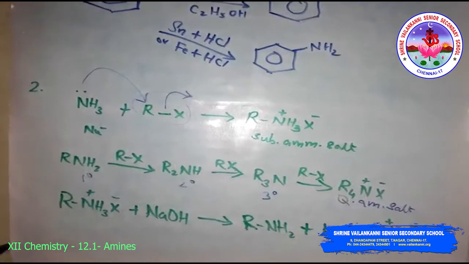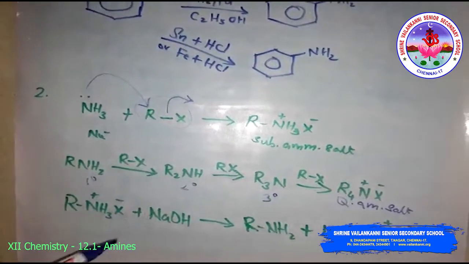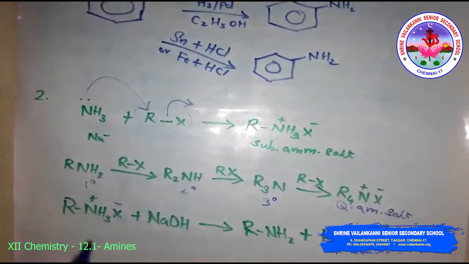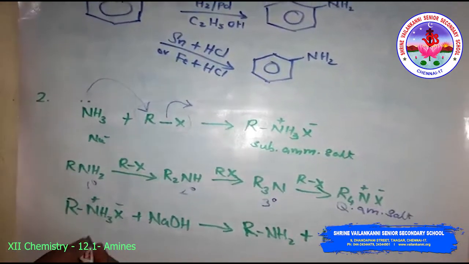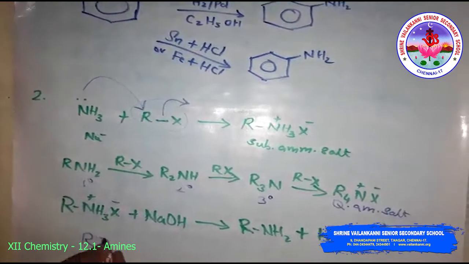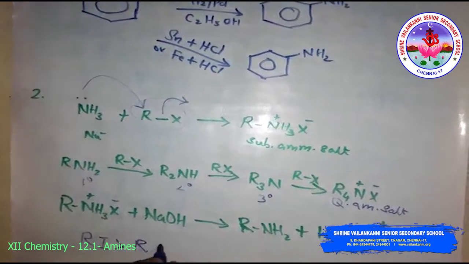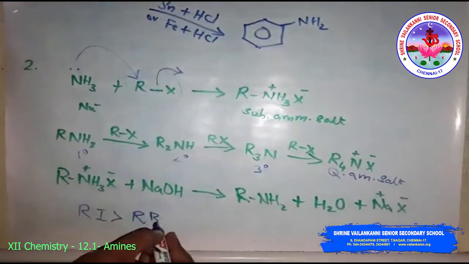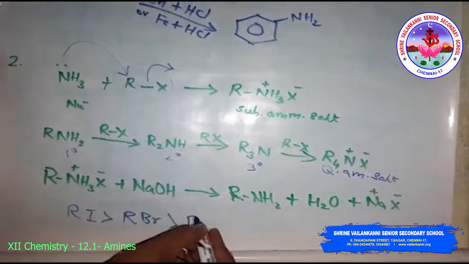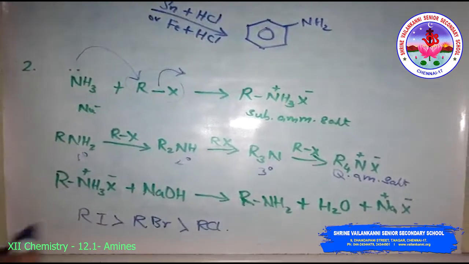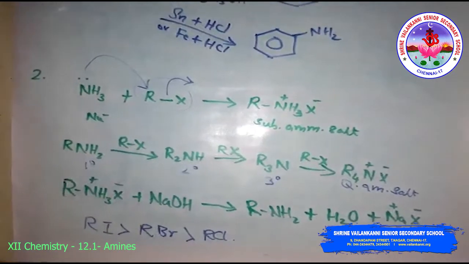However, the primary amine is obtained as a major product by taking a large excess of ammonia. The order of reactivity of halides is alkyl iodide greater than alkyl bromide greater than alkyl chloride. This is the reactivity of the halides with amine.